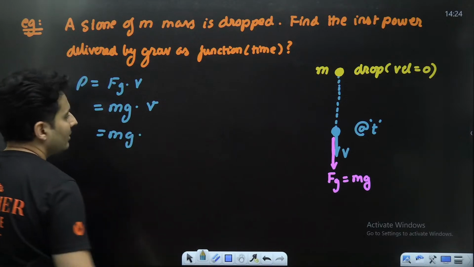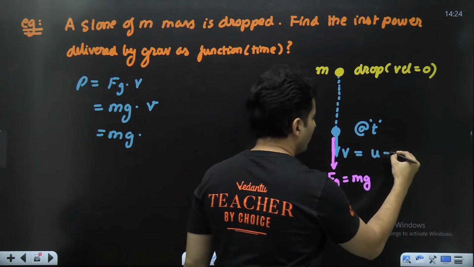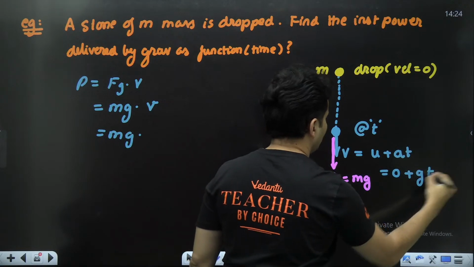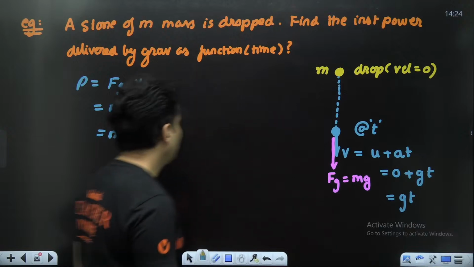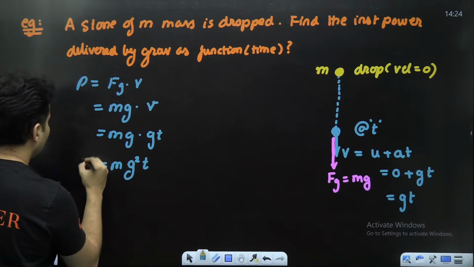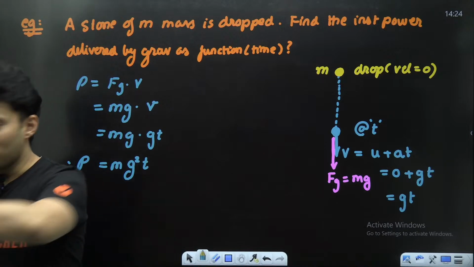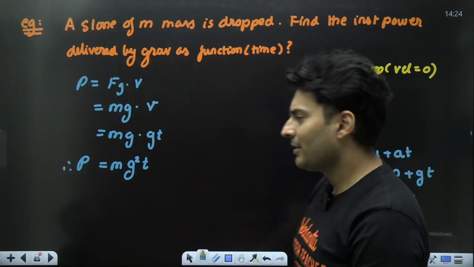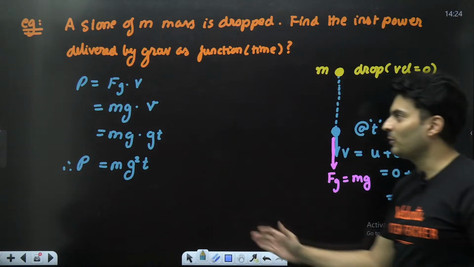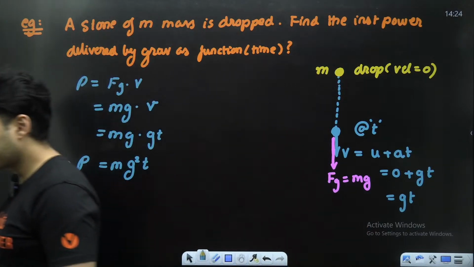What is the velocity then? Let's use kinematic equations. v is u plus at. Initial velocity 0, acceleration g, so it's just going to be gt. Put gt over here. Hence the answer will be mg squared into t. That's the power. Job is done. Very simple question. Sometimes people unnecessarily complicate it and give weird answers, but actually it is very straightforward. It was the application of force dot velocity. As simple as that. Clear?